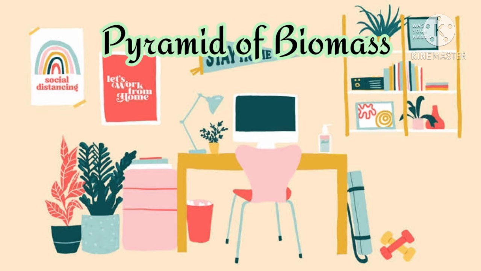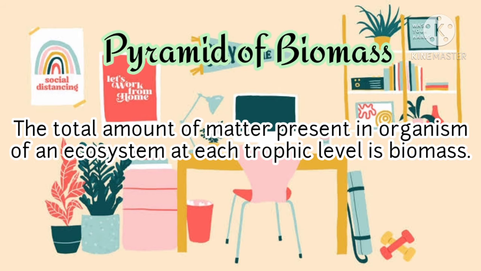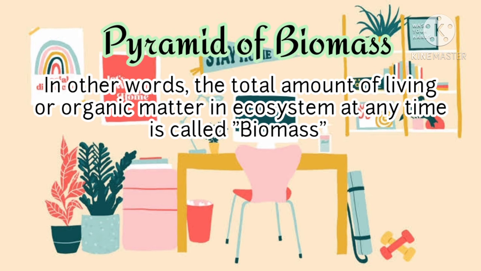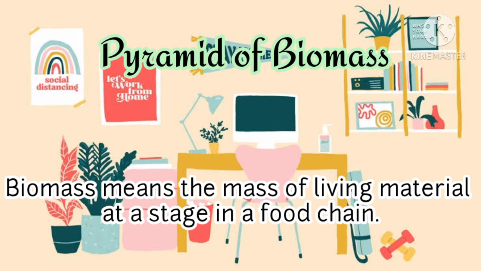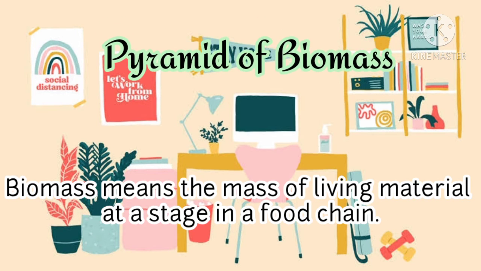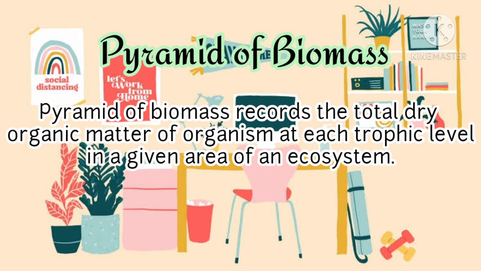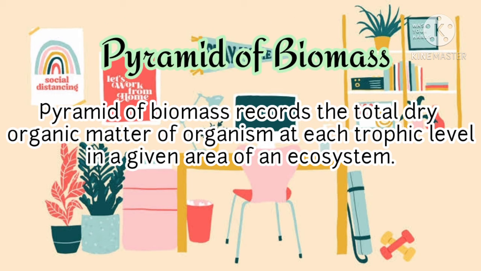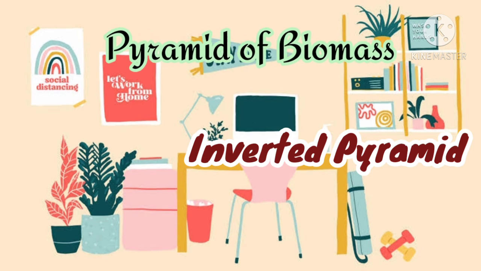Pyramid of biomass. The total amount of matter present in organisms of an ecosystem at each trophic level is biomass. In other words, the total amount of living or organic matter in an ecosystem at any time is called biomass. Biomass means the mass of living material at a stage in a food chain. A pyramid of biomass records the total dry organic matter of organisms at each trophic level in a given area of an ecosystem.